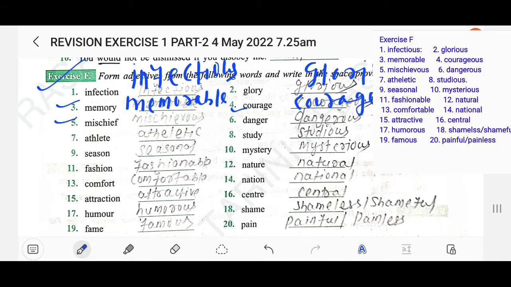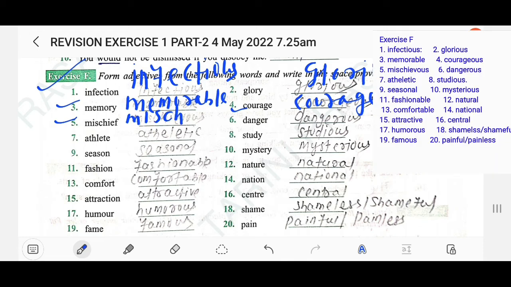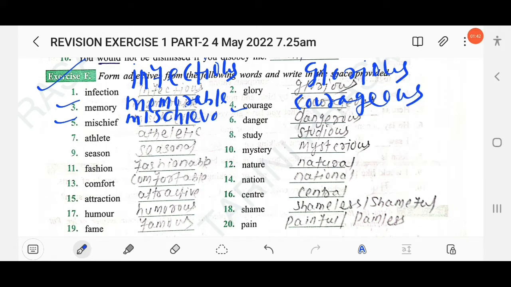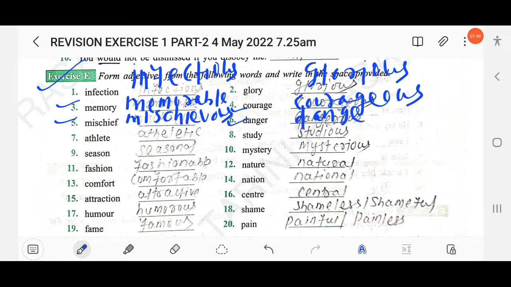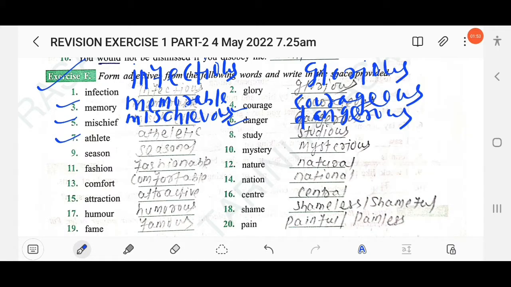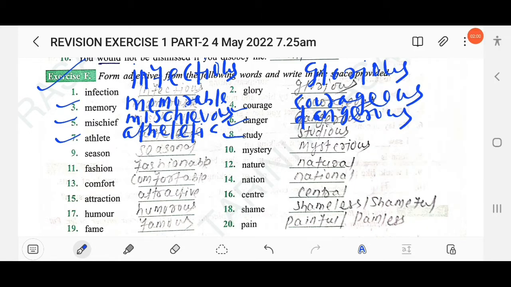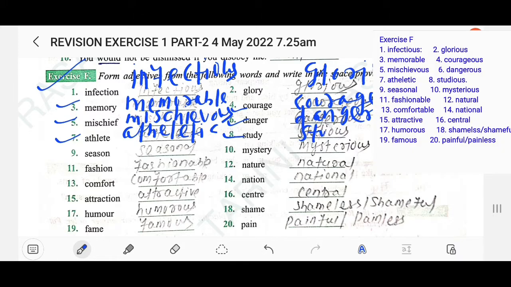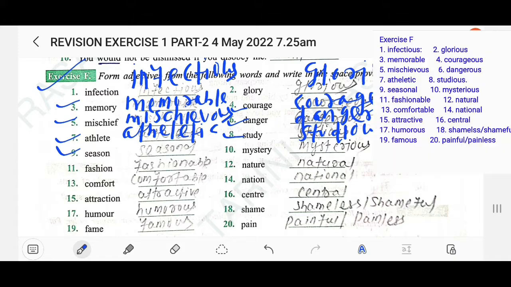The next, mischief, mischievous. The next are danger, dangerous. The next are athlete, athletic. The next are study, studious. The next are season, seasonal.